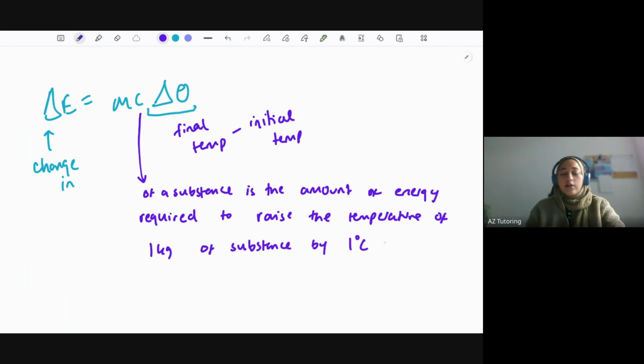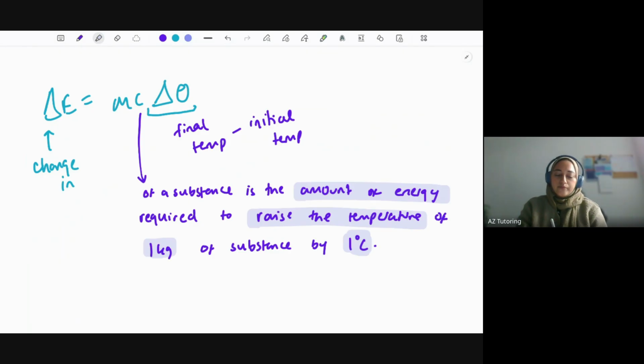Now, without fail, I have seen specific heat capacity come up every single year in a paper, and you could just figure out how to work it out by looking at this equation here, without memorizing it. So specific heat capacity, let's understand this definition. So why the whole 1 kg by 1 degree Celsius?